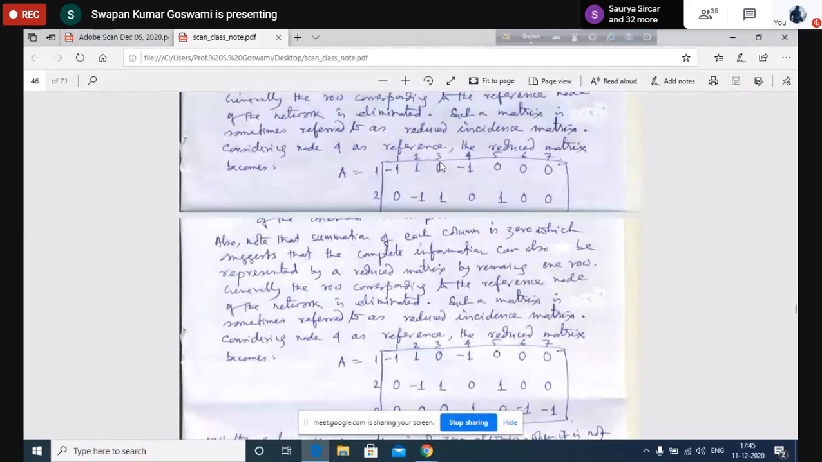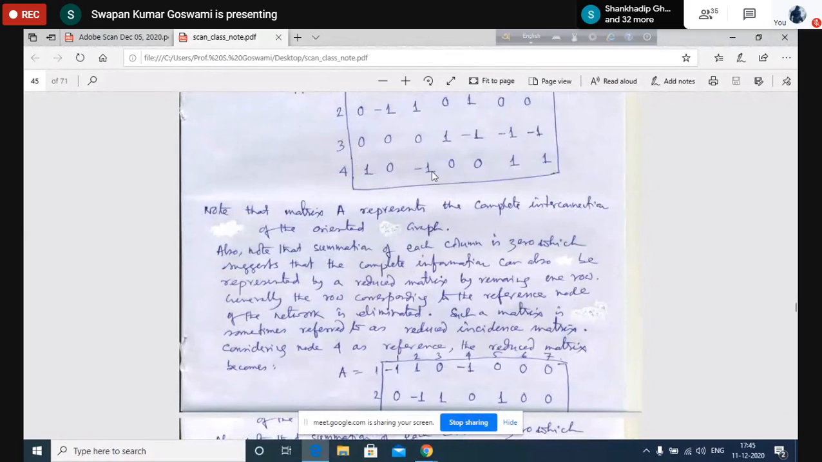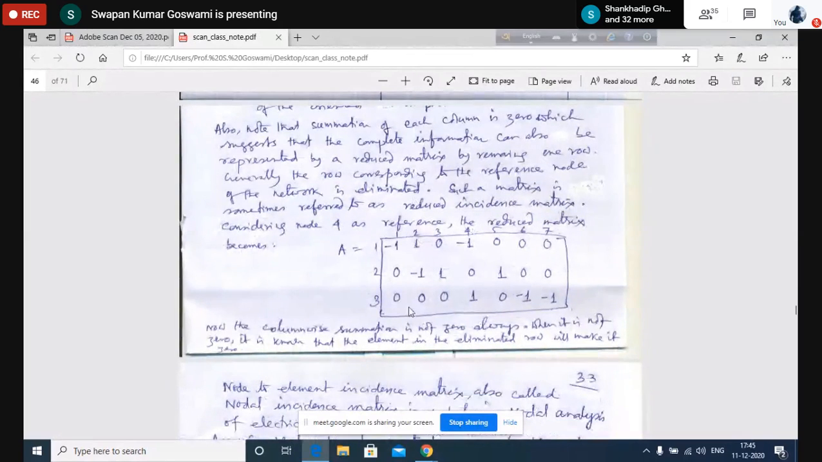So if we remove the reference node, you see here, then this is the representation. This is called the reduced incidence matrix. It should be called reduced incidence matrix, because sometimes if this matrix is given, people call this the incidence matrix as well. So by seeing the matrix, you have to understand whether it is a reduced matrix or a full matrix. Basically this is a reduced incidence matrix or reduced node to element incidence matrix. Is it clear?